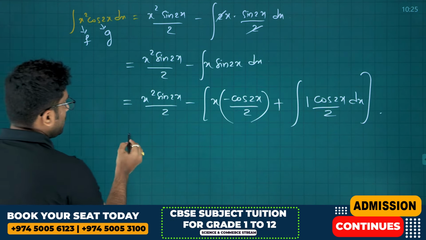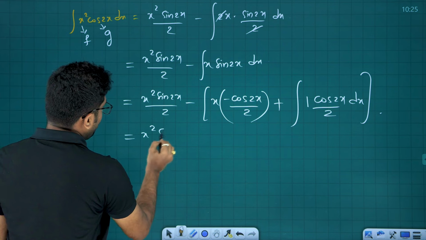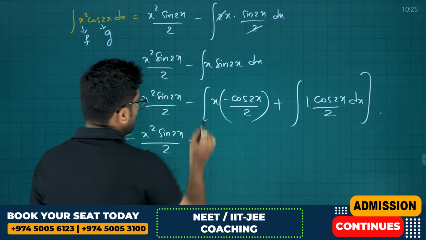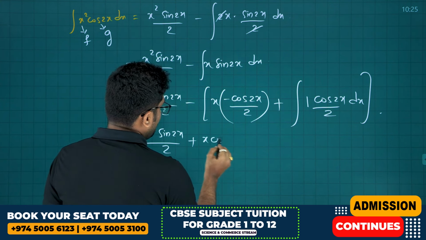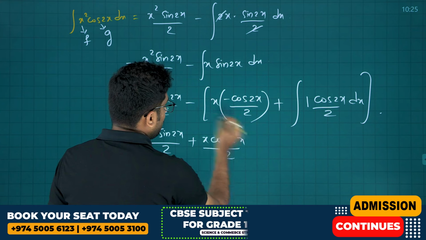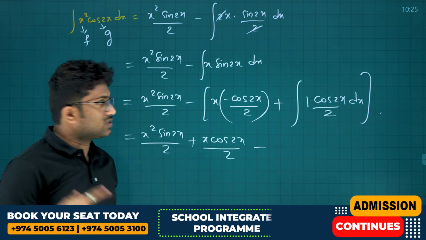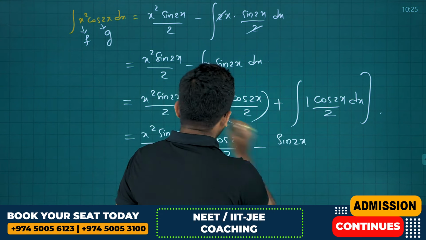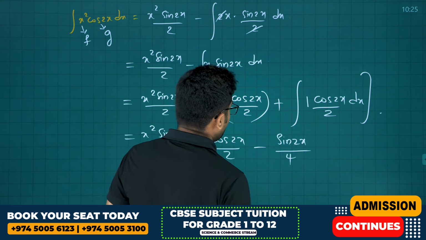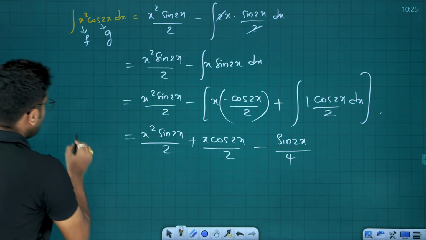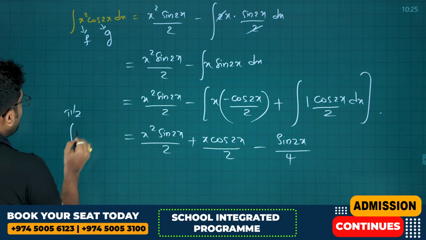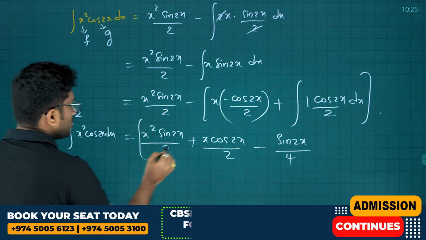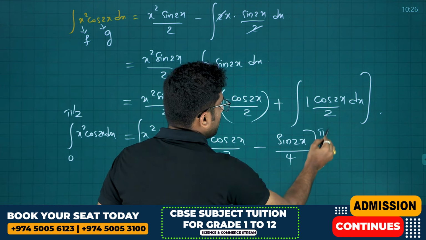Clear? So that becomes x square sin 2x by 2 minus into minus plus x cos 2x by 2 minus into minus integral cos 2x is sin 2x, so sin 2x divided by 4. So this is what this was. Okay. So now for 0 to pi by 2, x square cos 2x dx will be, this is from 0 to pi by 2.